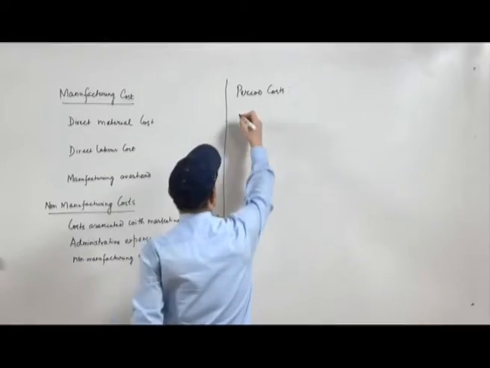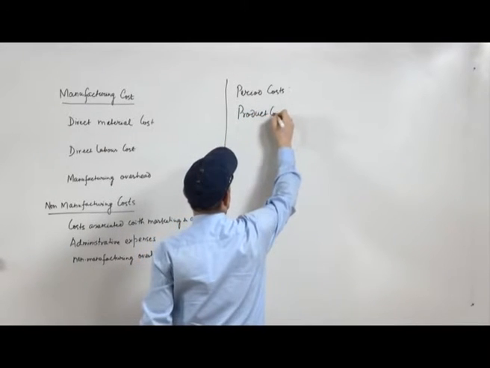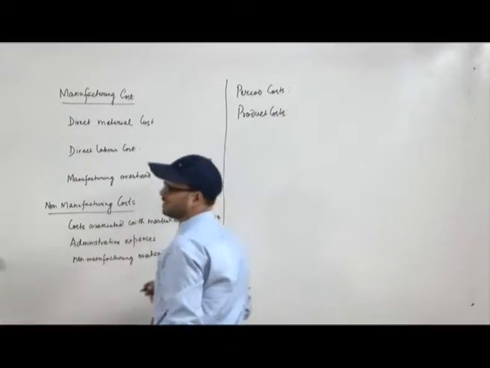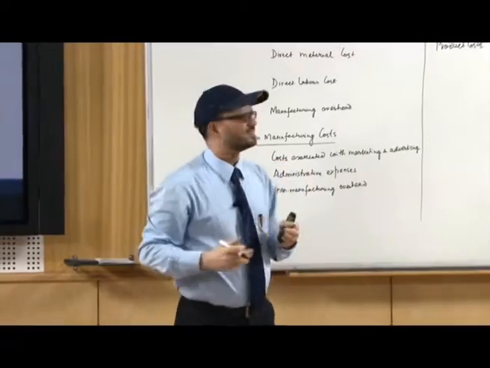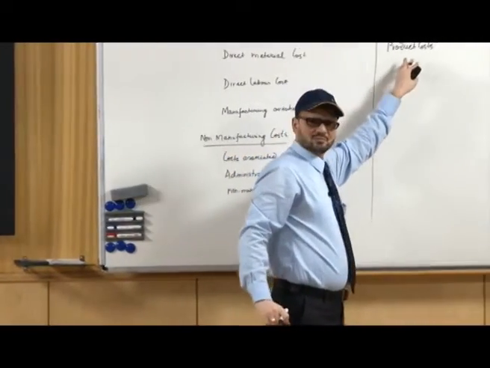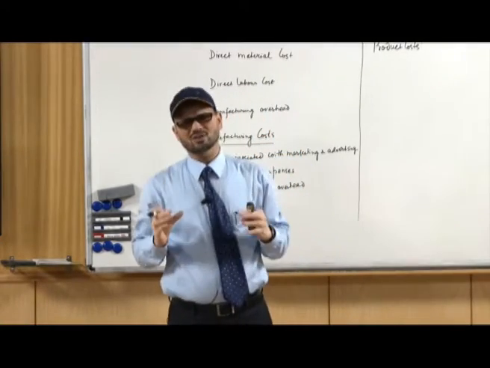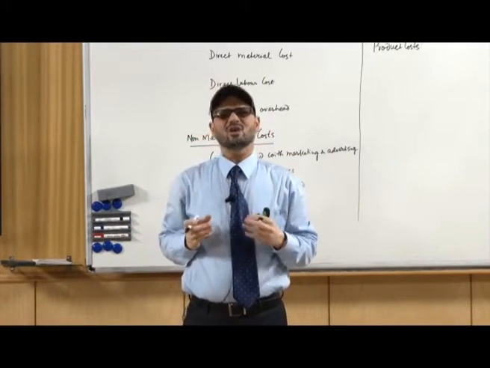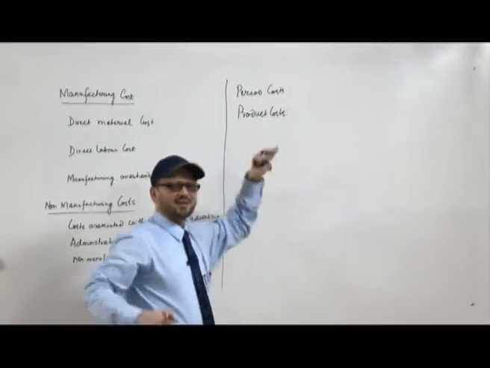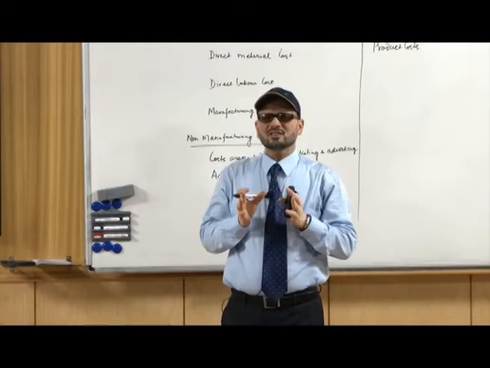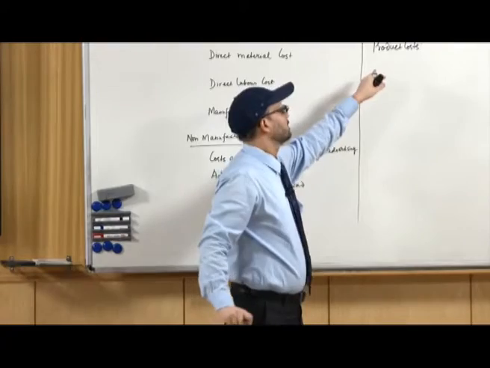Then we have product costs. These are the costs which are better to be expressed related to the product. So, all the cost related to the direct labor cost or direct material cost, it is better to express them for the product, because they are ultimately going to be linked with the production of the product, and that is why they are known as product cost.